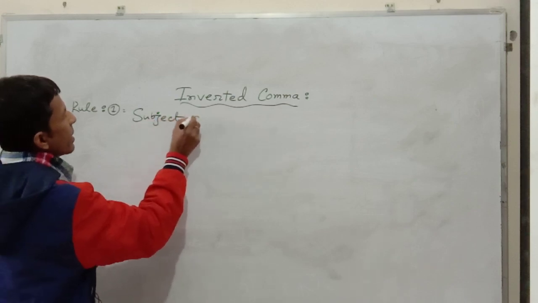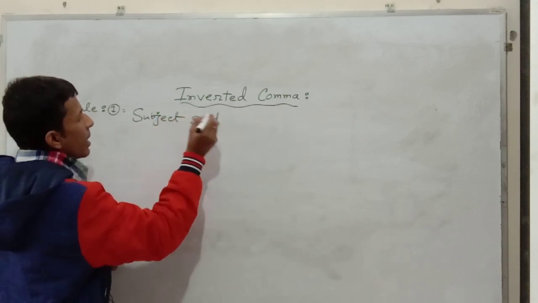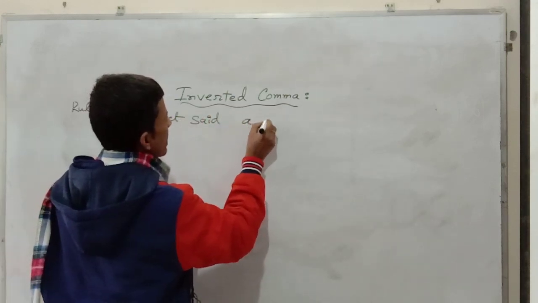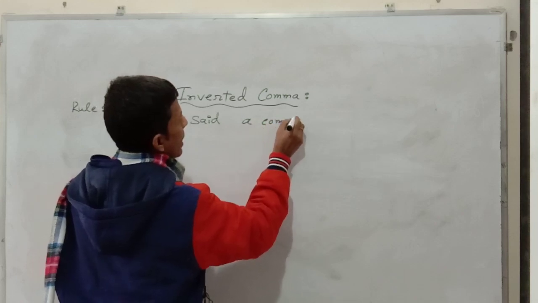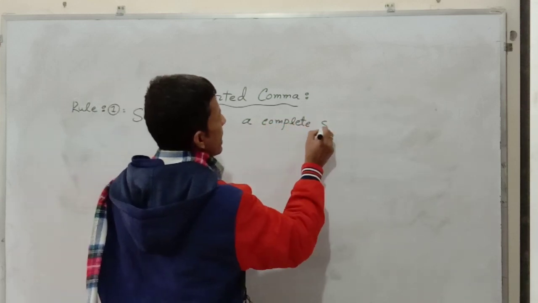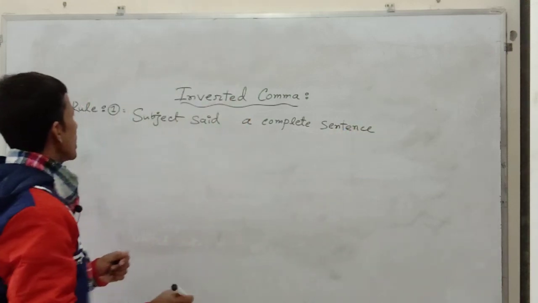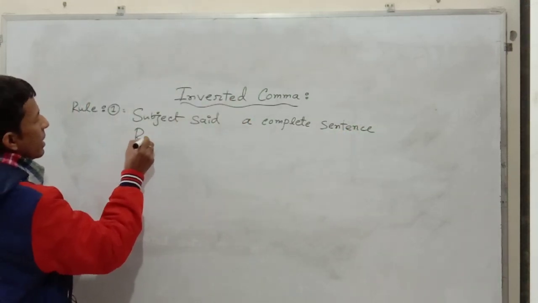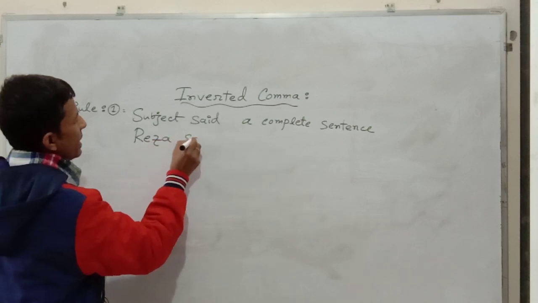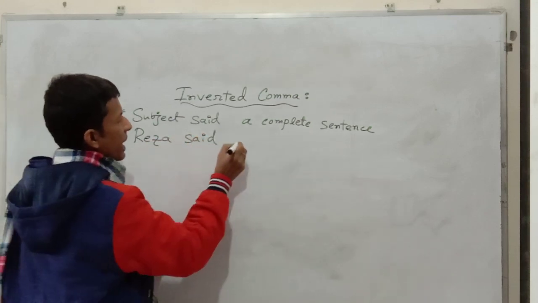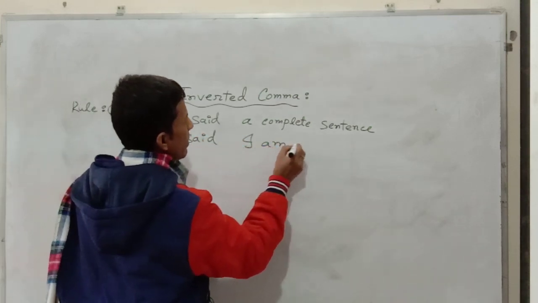Subject said, a complete sentence. Reja said, I am ill.